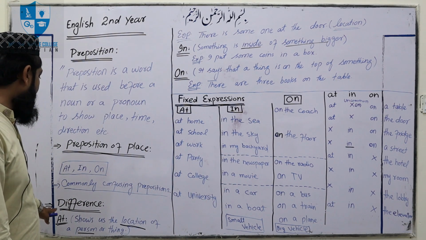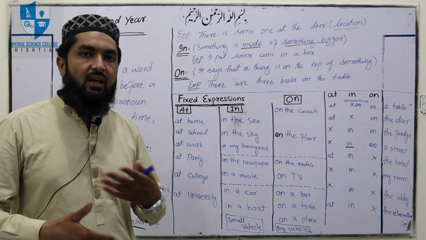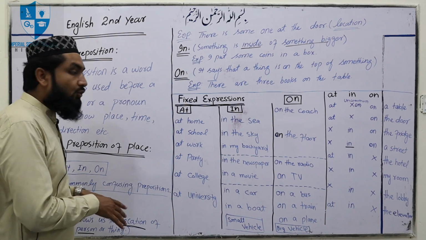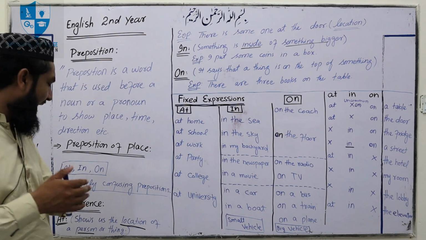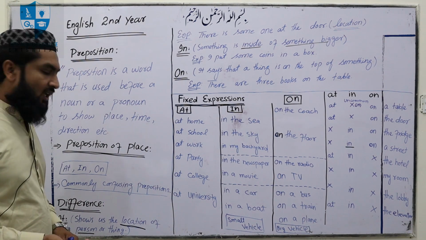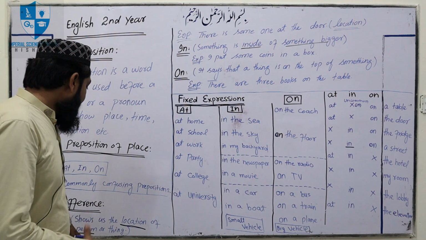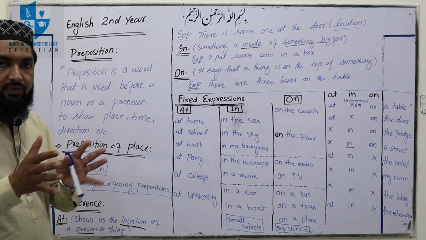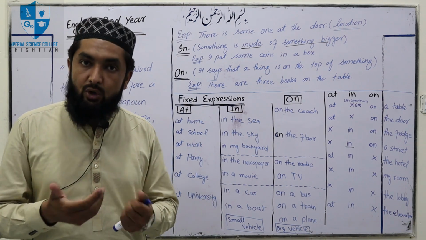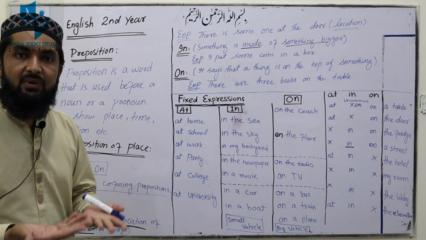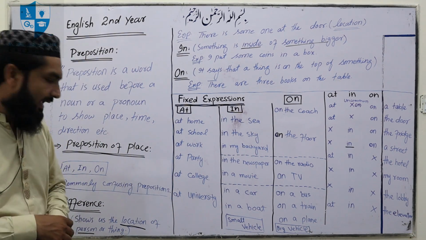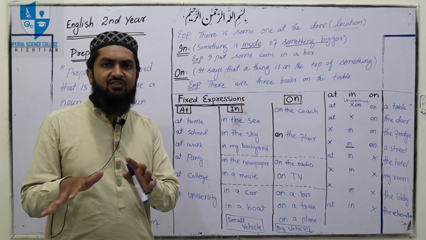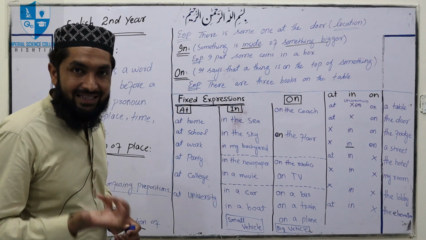First of all, we'll discuss the difference, and I'll tell you what is the difference between the 3 confusing prepositions: on, in, or at. First of all, let's talk about the word at. The word at shows us the location of a person or a thing. The word at shows us the location, ये हमें किसी चीज़ की लोकेशन, किसी आदमी की किसी चीज़ की लोकेशन के बारे में बताता है. Okay, where that person or that thing is lying. इस चीज़ के बारे में हमें ये बताता है.